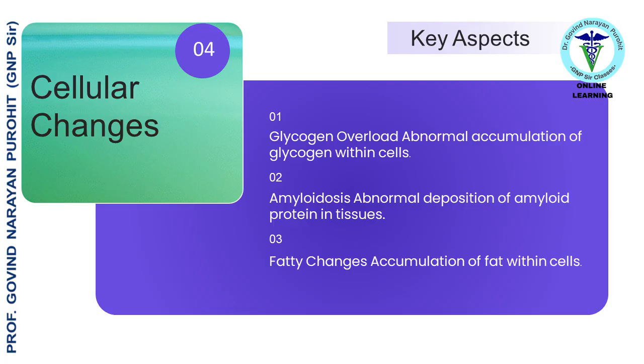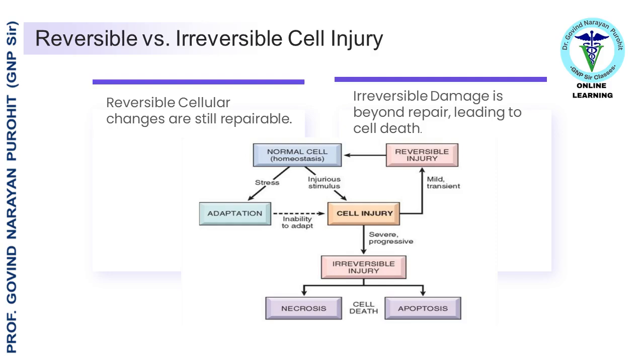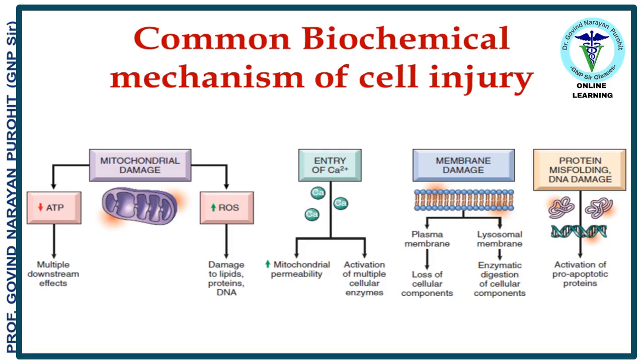Now let's consider what are the cellular changes that occur in response to a disease. They include: 1. Glycogen overload, abnormal accumulation of glycogen within cells. 2. Amyloidosis, abnormal deposition of amyloid protein in tissues. And 3. Fatty changes, accumulation of fat within cells. When cells are attacked by pathogens, they may cause reversible or irreversible injuries to the cells. This figure explains some of the biochemical mechanisms of cell injury.